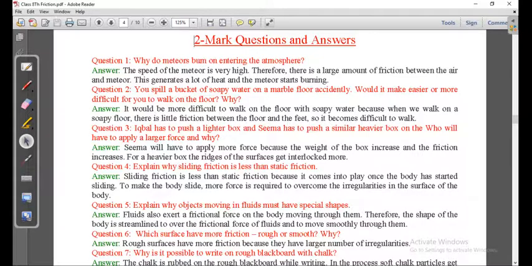Friction is less because of soapy water. Iqbal has to push a lighter box and Seema has to push a similar heavier box on the floor. Who will have to apply a larger force and why?